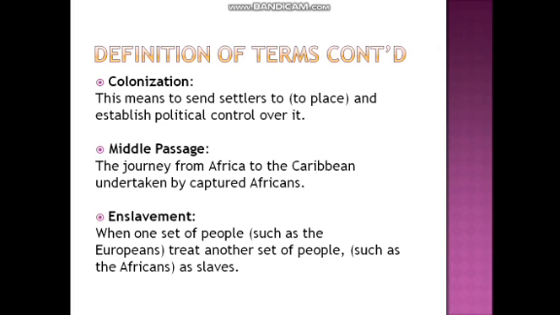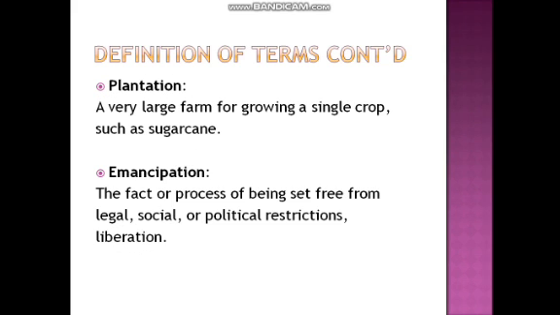Enslavement is when one set of people, such as the Europeans, treat another set of people, such as the Africans, as slaves. Plantation is a very large farm for growing a single crop, such as sugar cane, which we will look at later on.